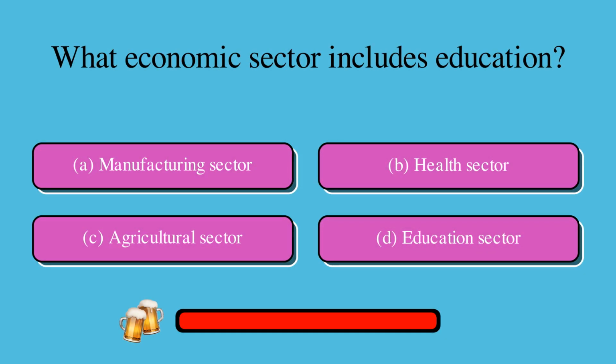What economic sector includes education? Is it A, manufacturing sector, B, health sector, C, agricultural sector, or D, education sector? The correct answer is D, education sector.